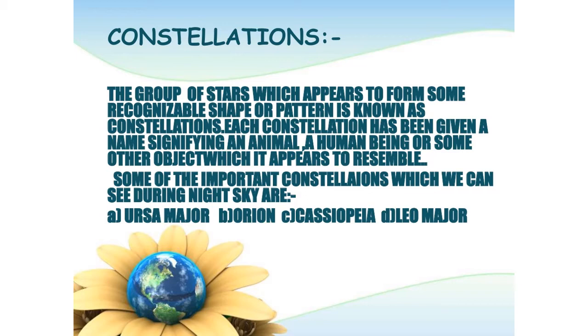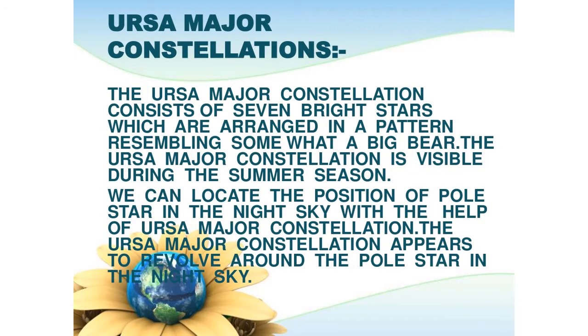Now why are we talking about constellation? Because we are going to find out how in earlier times. Just coming to this slide first. The Ursa Major constellation has 7 bright stars, and they are arranged in a pattern which resembles a Big Bear. You can see this Ursa Major is more visible during your summer season.